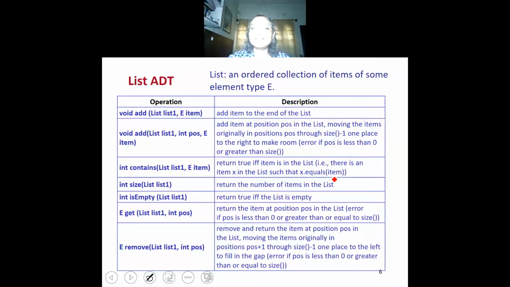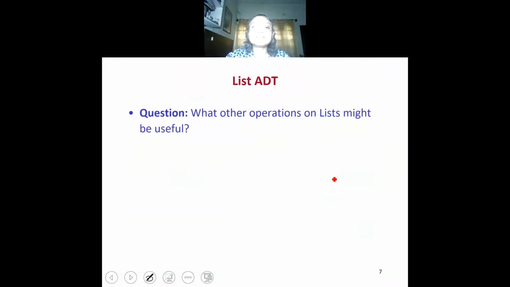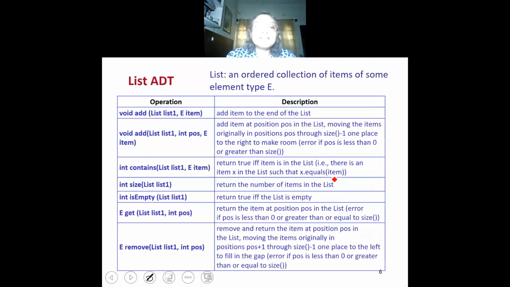So here we have given some details about the operations, which I have already described: add 1, add 2, contain, size, is empty, get, remove. Of course, these are not exhaustive operations on the list. Depending on your requirements, you can add other operations on the list. So my question to you is, think for a while and let me know what other operations you think would be useful for us.